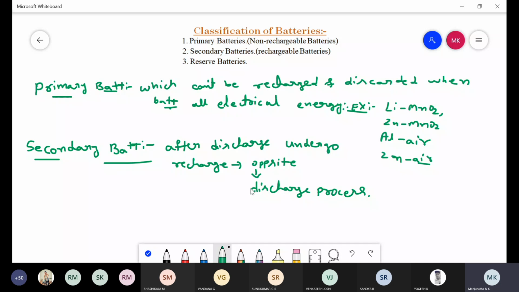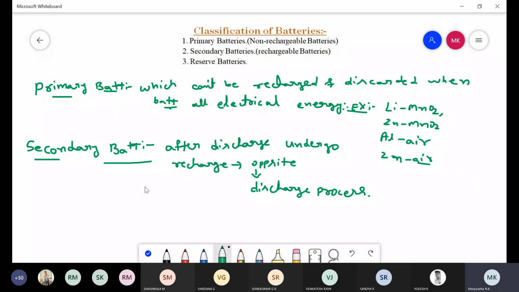Again, that battery is ready to work one more time. So this type of battery is called a secondary battery. Whatever the batteries are subjected to both a discharging process and a recharging process in the opposite direction of the discharging process, that type of battery is called a secondary battery.